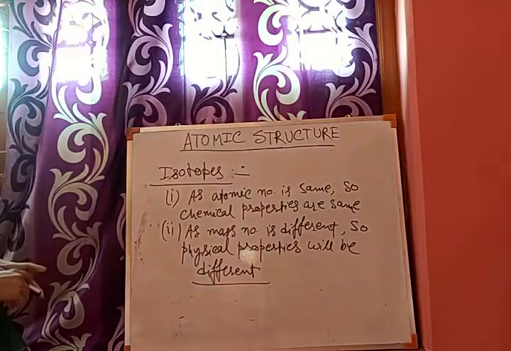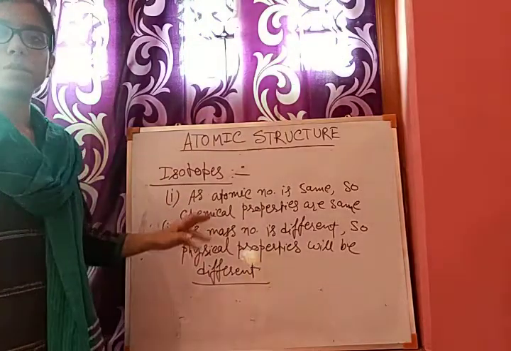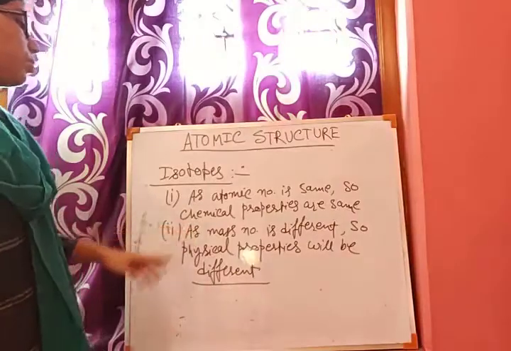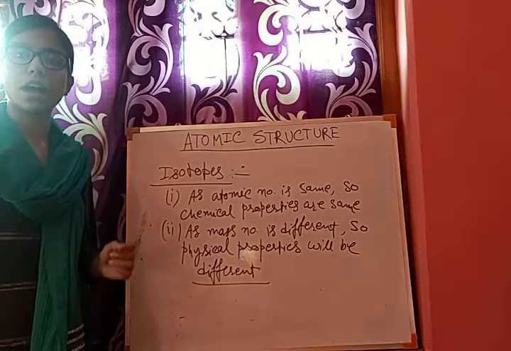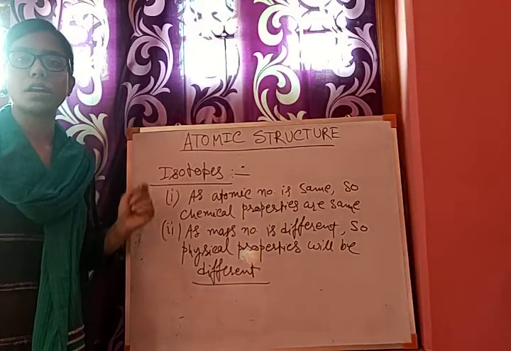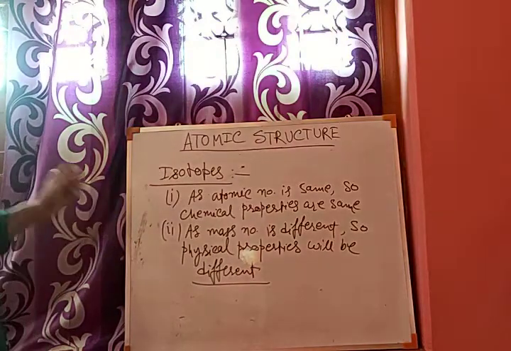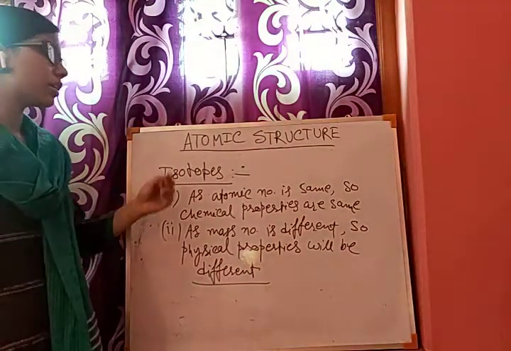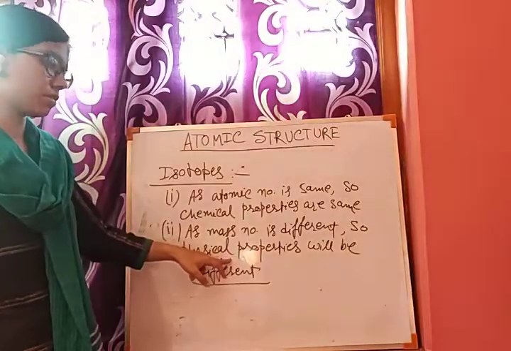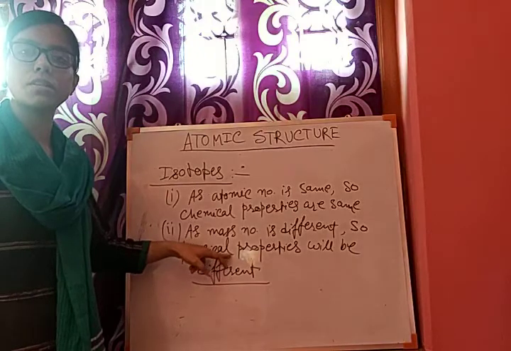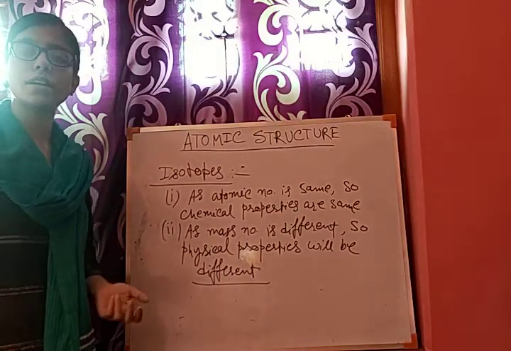So for isotopes, 6C12, atomic number is the same, so chemical properties are the same, but mass number is different, so physical properties will be different. But what did Dalton say? Dalton said atoms of an element are identical in all respects. But by seeing isotope structure, we can see that for an element carbon, 6C12 and 6C13 are not the same in physical properties. For isotopes, physical properties are different. That means we cannot say that atoms of an element are identical in all respects.